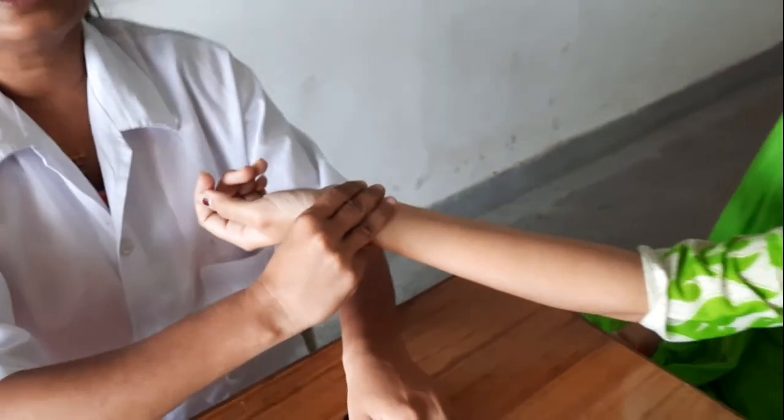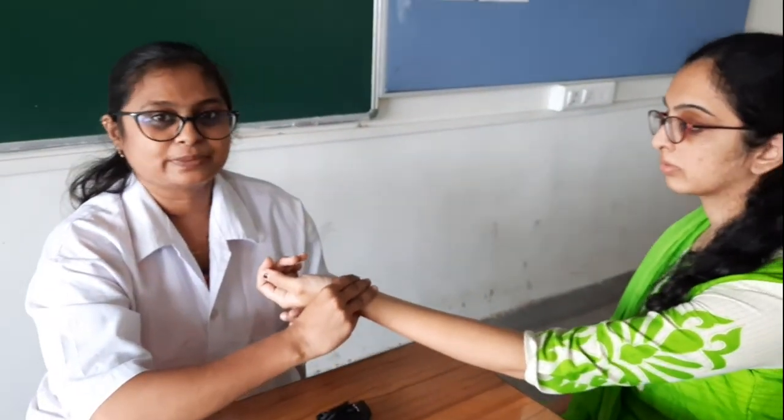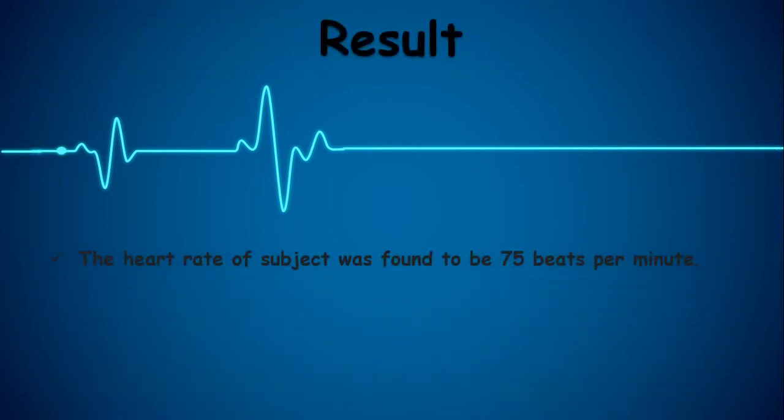And the pulse rate is 76 beats per minute. Now next one is the result. In that, the heart rate of the subject was found to be 70 beats per minute and the pulse rate of the subject was found to be 76 beats per minute.